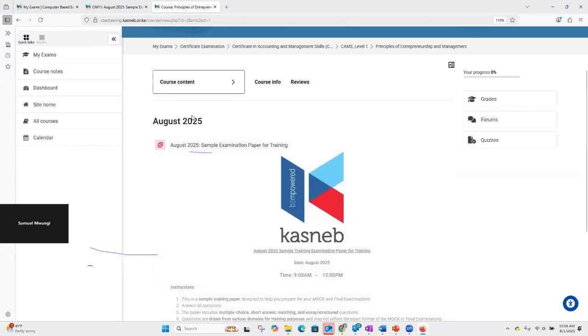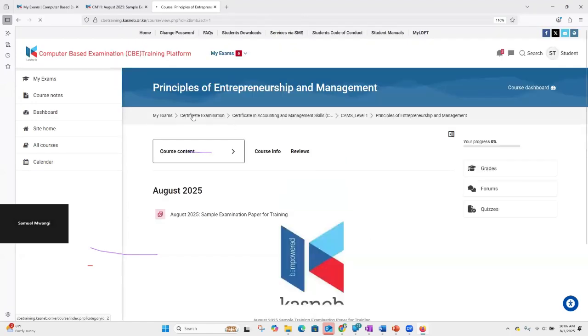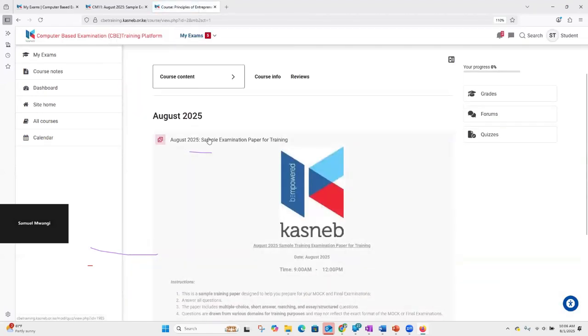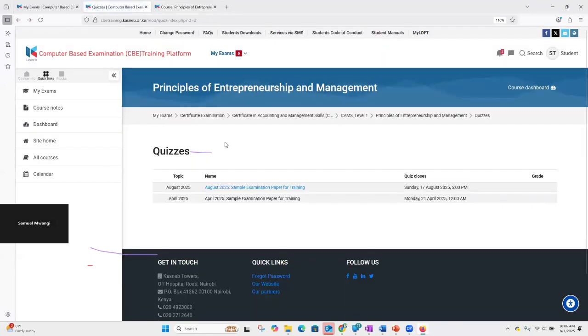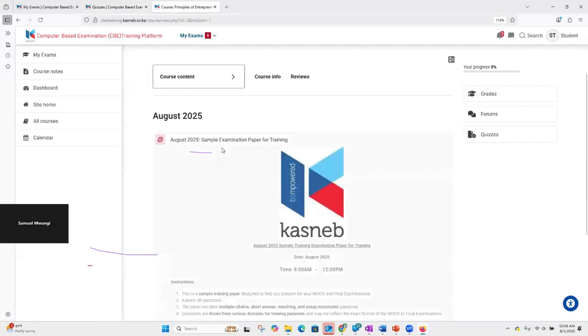So you have 2 options to navigate quickly to your quiz question, or rather to the paper. You can use the quiz content or the course content. You go to August 2025. We are able to see the paper. If you go to the quizzes, still again the same thing, and you're able to see the paper. But now that we have seen the paper, what remains? We need to be able to start this paper.